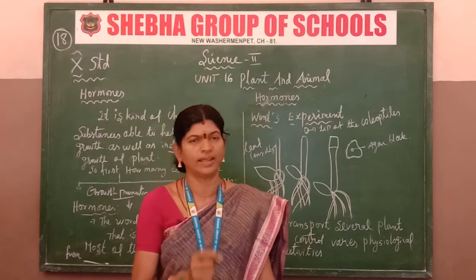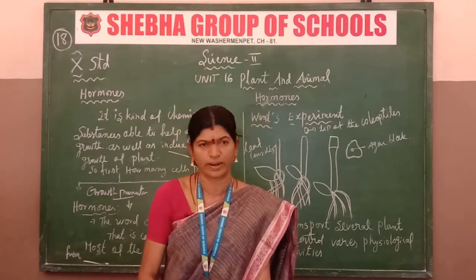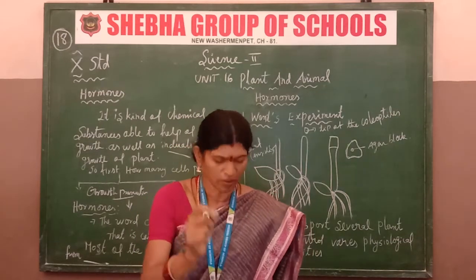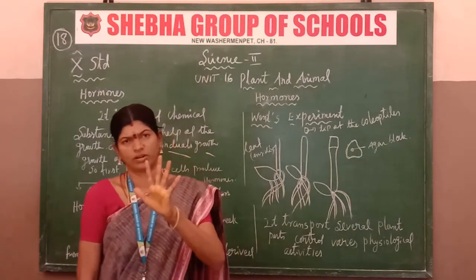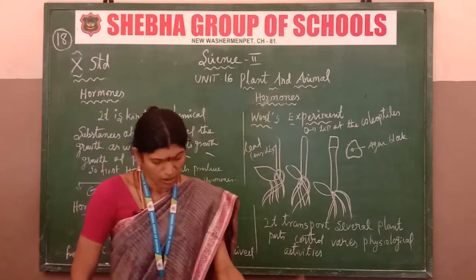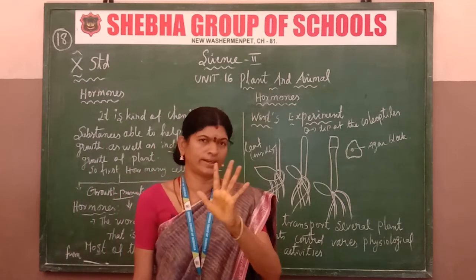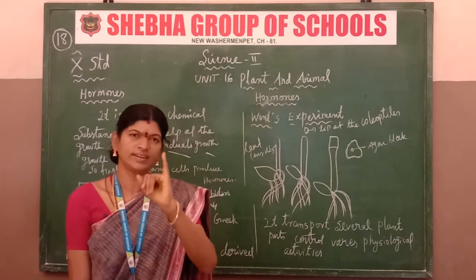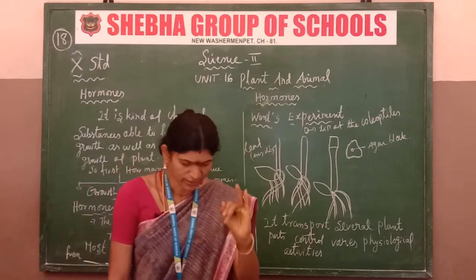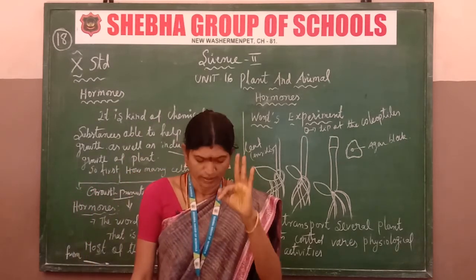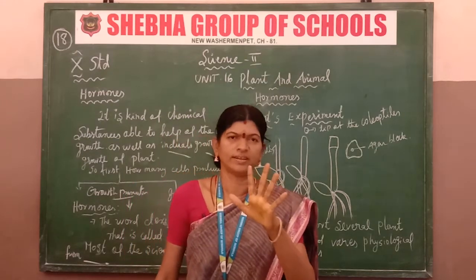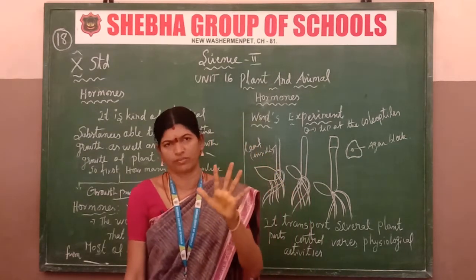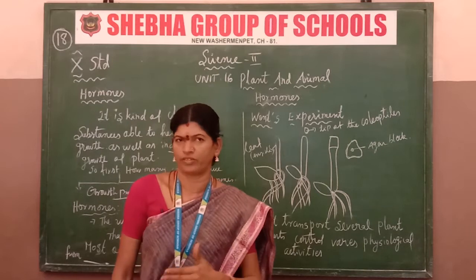Basically they are made up of carbon and decomposed plant material. Is it clear? So there are five types of hormones. How many types? Five types. One is auxin, second is gibberellin, third is cytokinin, fourth is ethylene, and abscisic acid. So these are all the five types of hormones. I will explain them afterwards.